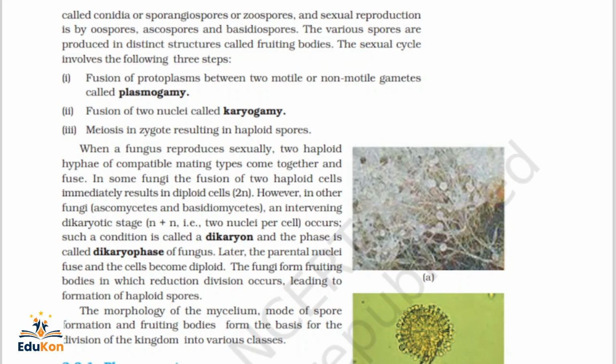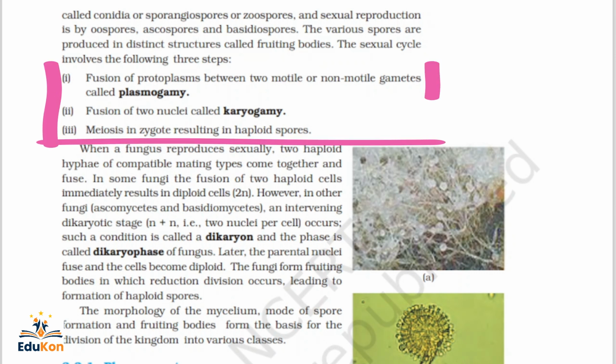The sexual cycle involves the following three steps. What are those three steps? Fusion of protoplasm between two motile or non-motile gametes is called plasmogamy. So here a single line question: what is plasmogamy? That is the fusion of protoplasms between two gametes, which may be motile or even non-motile.